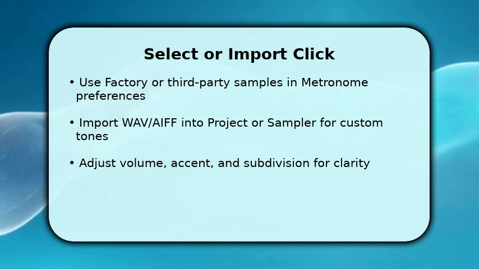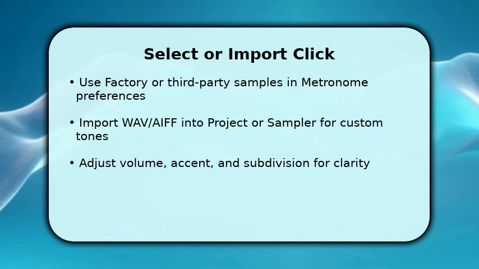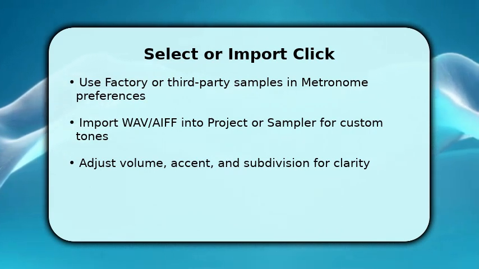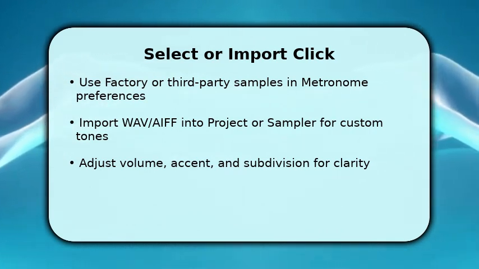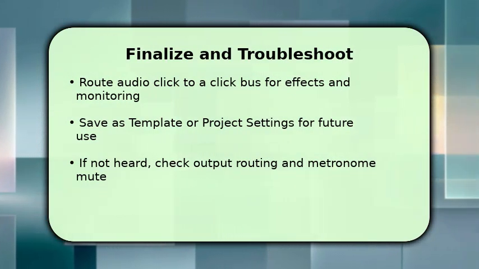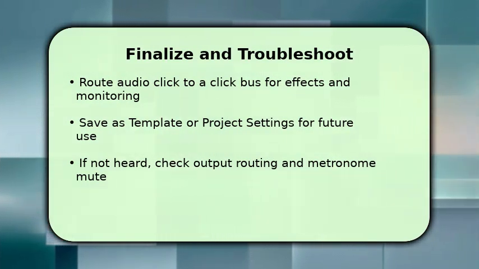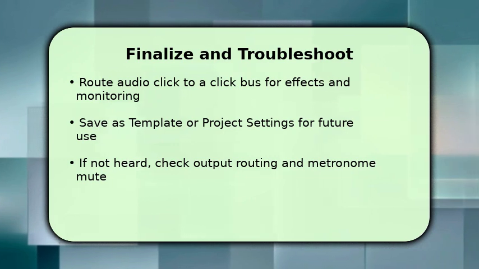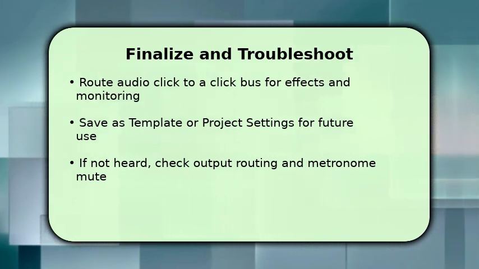Make sure to set separate accent and subdivision levels to emphasize downbeats. Then test while running a loop so you hear how the sound sits against your instruments. To finish, route the audio click to a dedicated bus so you can add EQ, compression, or reverb without affecting tracks. This helps you craft a click that cuts through.